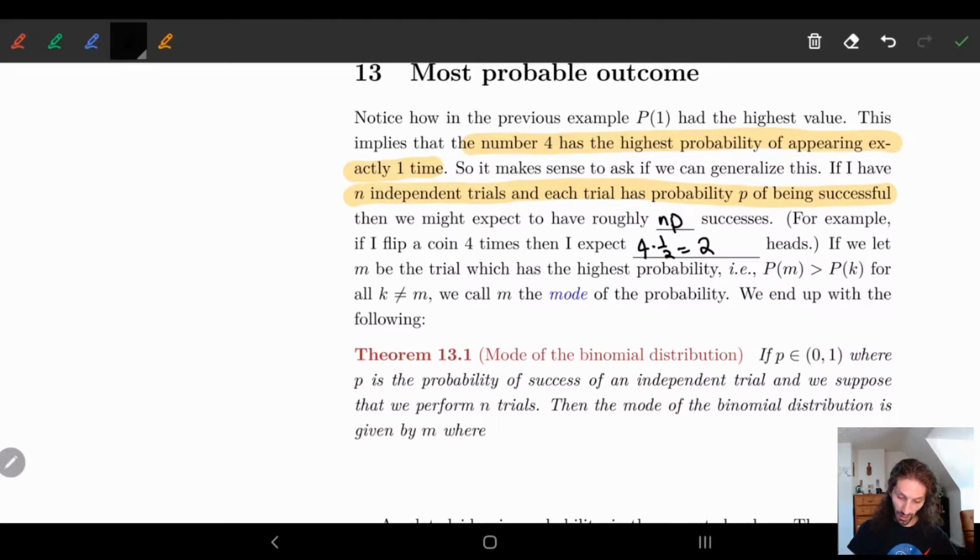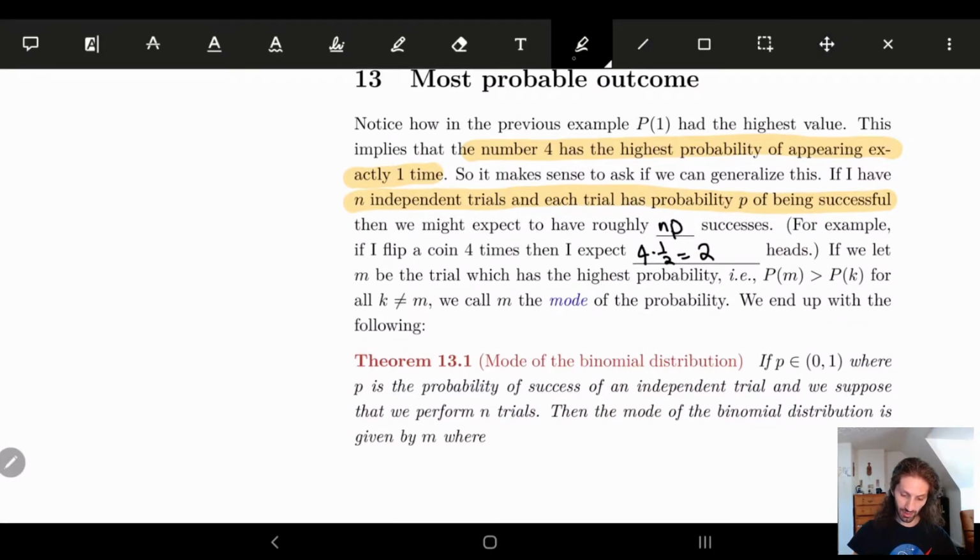If we let m be the trial with the highest probability, in other words, we let P of m be greater than P of k for all k, then we call this m the mode. So it's the item with the highest probability.